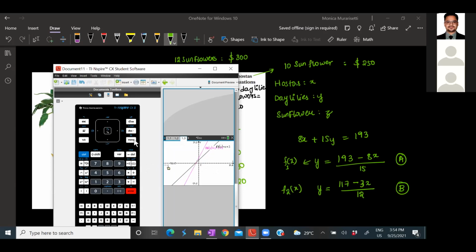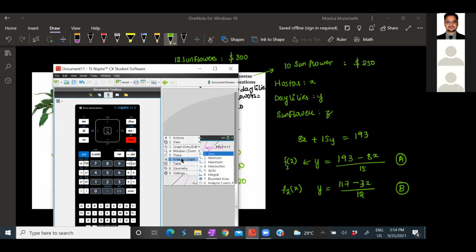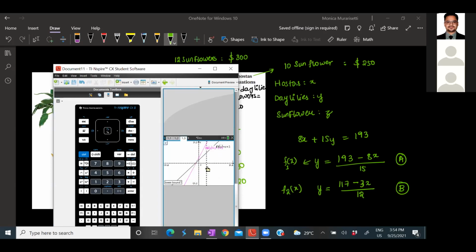I want to find where it is. So click menu, analyze graph, go to intersection and give the boundaries. So what is the intersection? It is -2, 1.